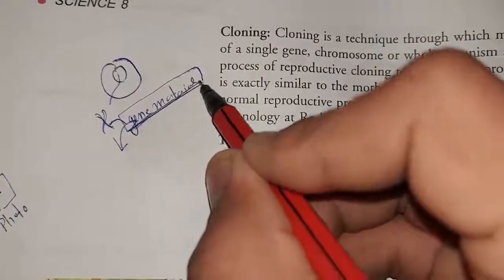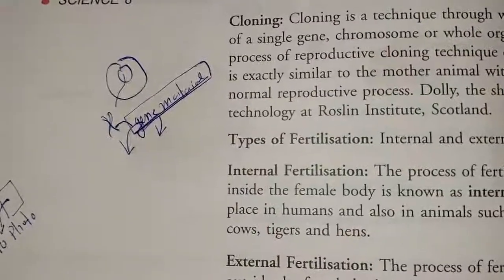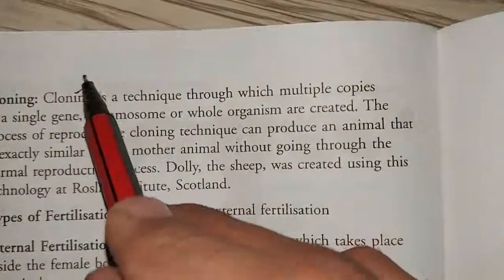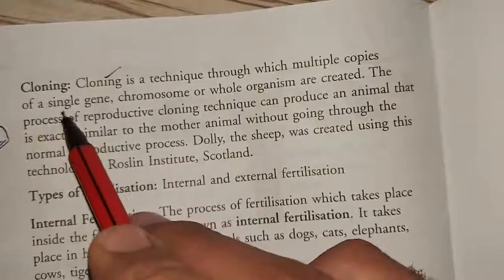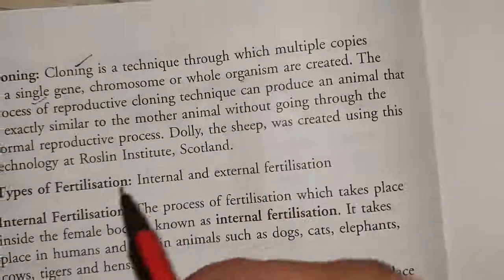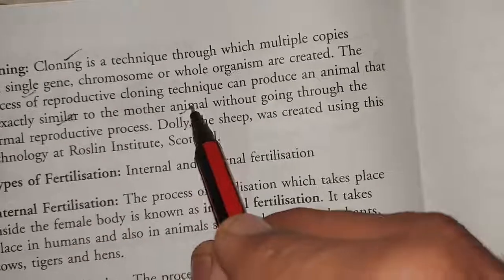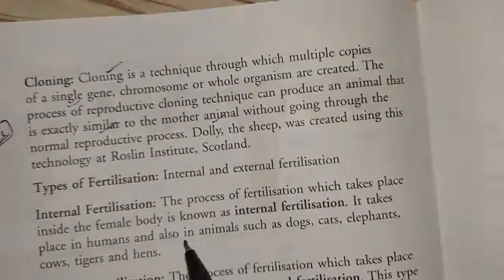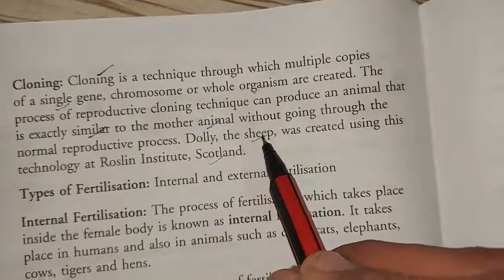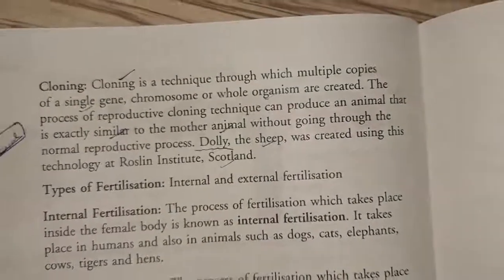If photocopies of gene material are obtained, you will get similar babies. They will not have any kind of variation. आपको एक जैसे बच्चे मिलेंगे. So cloning is a technique in which you obtain multiple copies of a single gene to create an organism, and the organisms created will be similar to the parent animal. There will be no variations. In Scotland, a sheep was created by this method, and the name of that sheep is Dolly. You can search on Google.